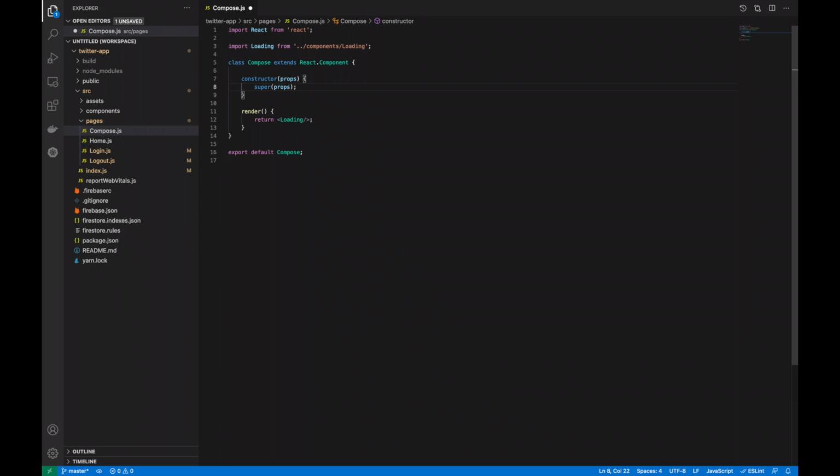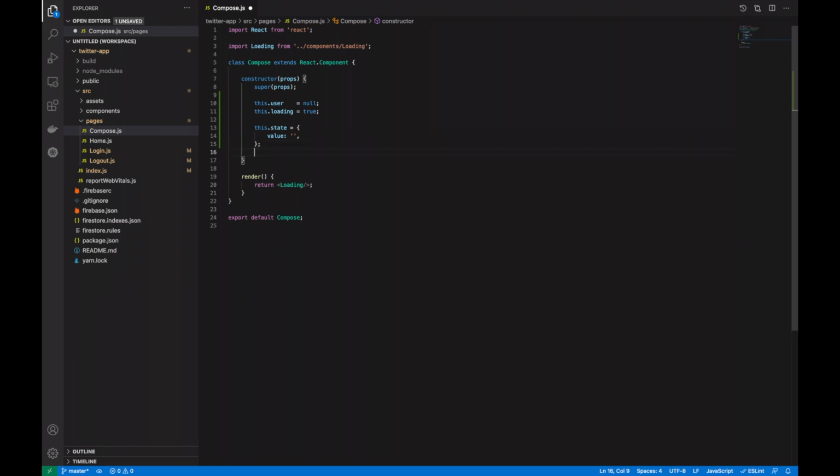Next, we're going to create our compose section for our Twitter application. And we're going to start off in the constructor. In the constructor, we want to add in this user equals null because by default, we want to have a null user. And then by default, we want to have this loading is true. So we're always loading when we first open up the compose section. Then we want to have this state with a value that is blank, meaning we have empty text for when we're going to enter our text later.